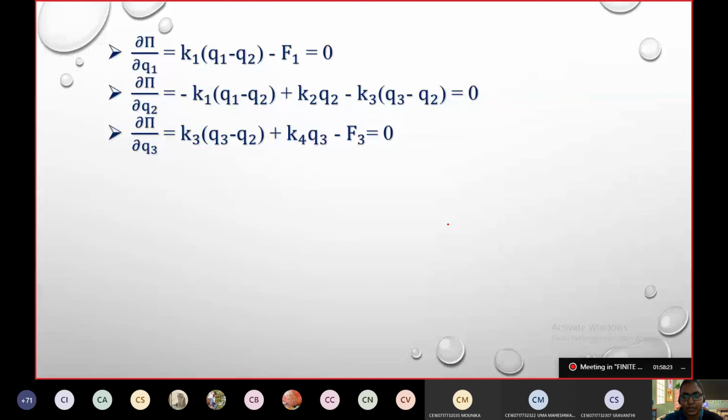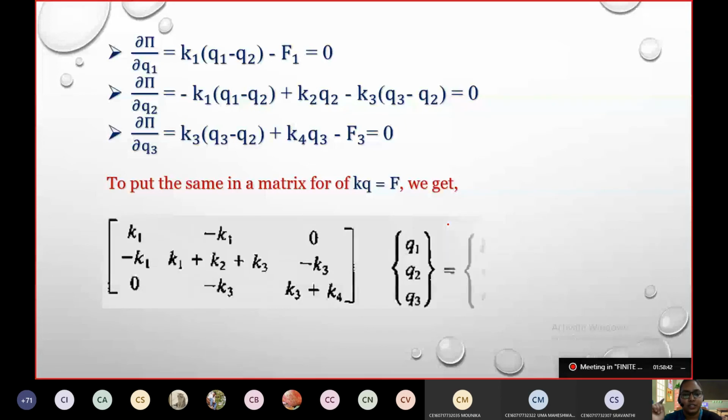That is my displacement method equation, F is equal to K into U. Putting the same in matrix form, KQ is equal to F, stiffness into extension is equal to force. This is the matrix form I get. The 3 equations we have got are just rewritten in the form of a matrix.